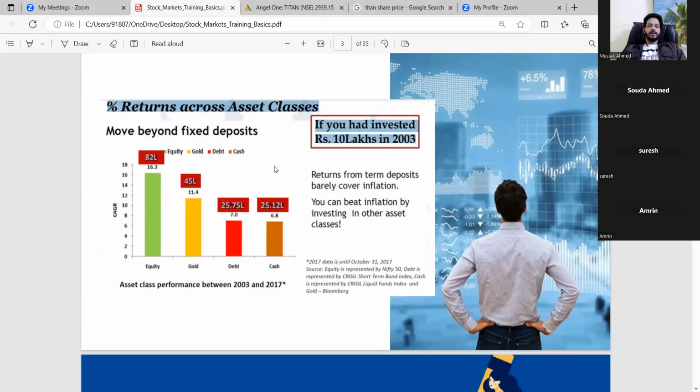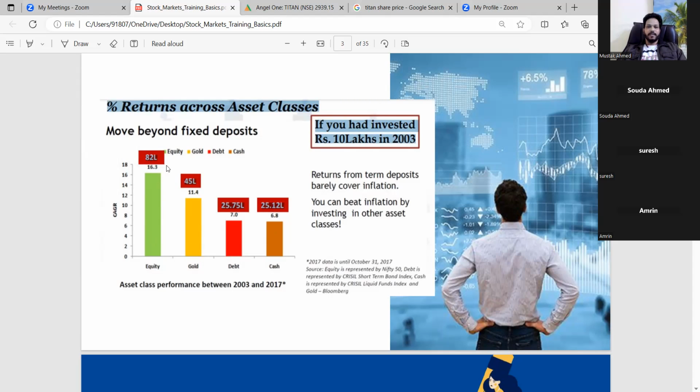Here, the different asset classes are given. For example, if you had invested 10 lakhs in equity 10 years back, in 2003, the current price in 2017 would have been 82 lakhs. If you had invested in gold, it would have been half of that amount, like 45 lakhs. If you invested in debt funds, it would be 25 lakhs, and cash or fixed deposit, it would be 25 lakhs. So this is the difference you can see in this slide, how equity in the long term will give more than these other three asset classes.